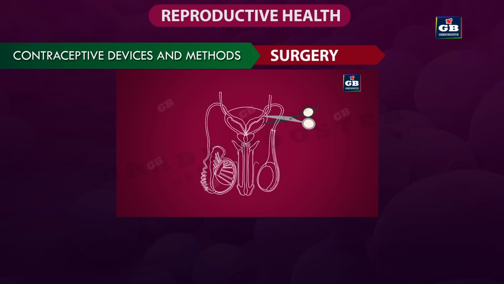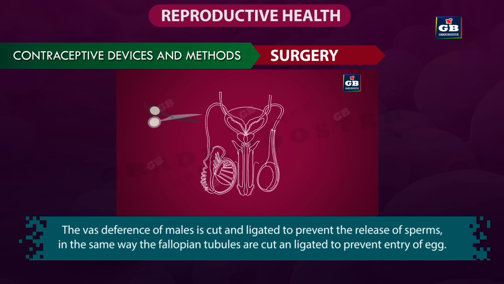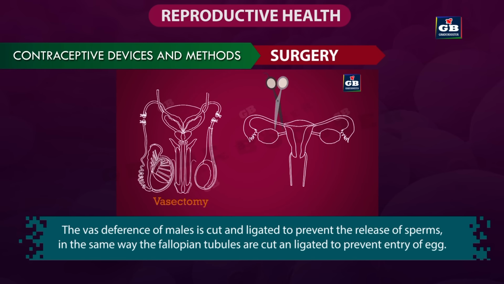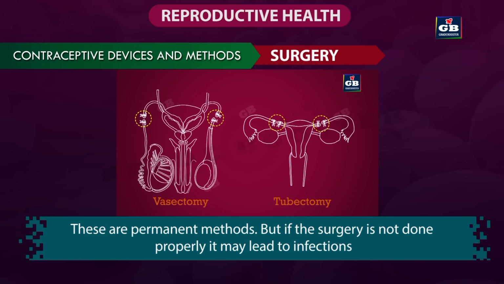Next, surgical methods. The vas deferens of males is cut and ligated to prevent the release of sperms. In the same way, the fallopian tubules of females are cut and ligated to prevent entry of eggs. These are the permanent methods. But if the surgery is not done properly, it may lead to infections.